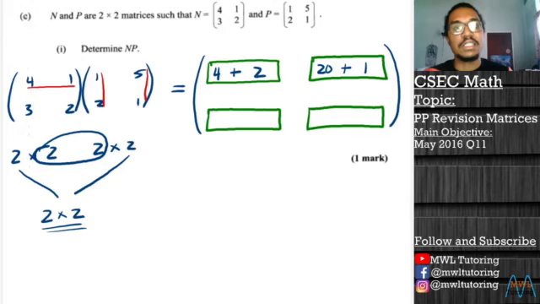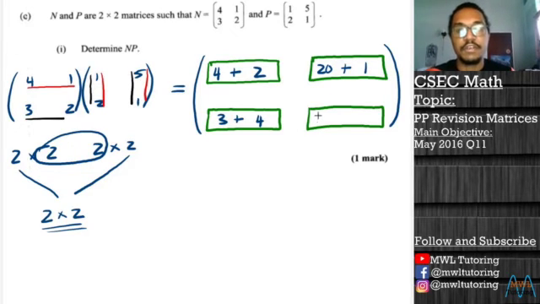So now we move on to the second row, and we're going to multiply by the first column. So we go in 3 multiplied by 1, we're going to get 3, plus 2 multiplied by 2, we're going to get 4. Finish with this first column, so now we move on to the second row, second column, and we do the last bit of multiplication. We get 3 multiplied by 5, 15, and 2 multiplied by 1, 2.